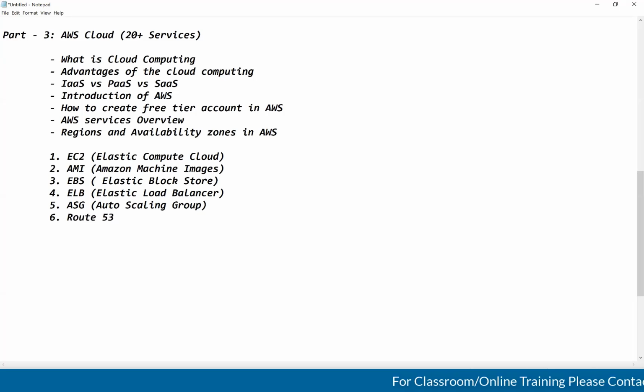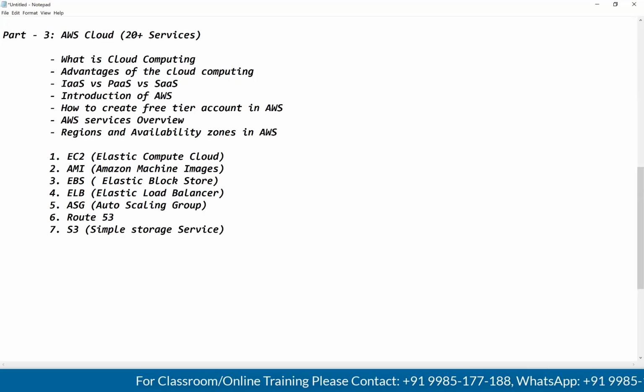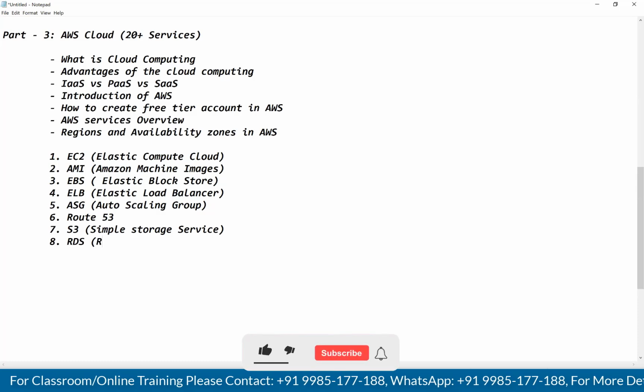Route 53. Next, S3, guys. S3 stands for Simple Storage Service. Next, we will talk about RDS. RDS stands for Relational Database.